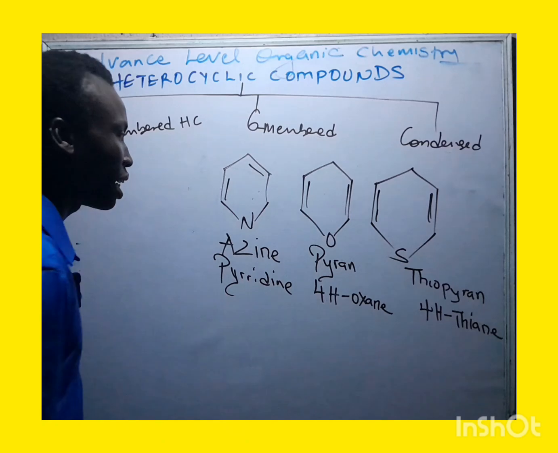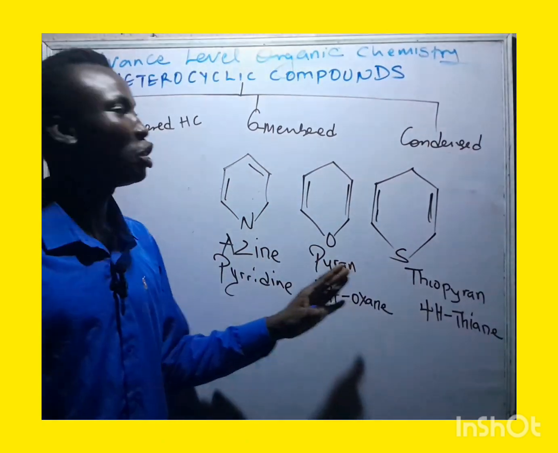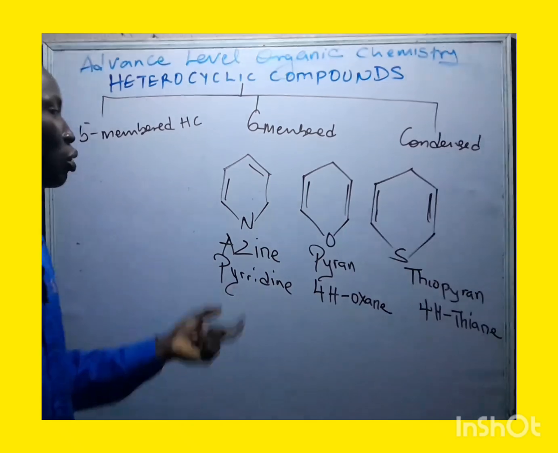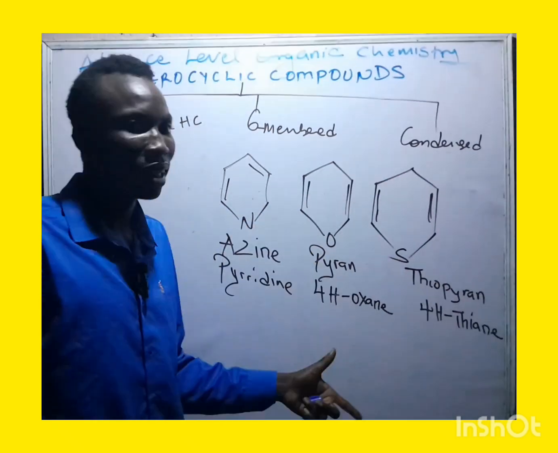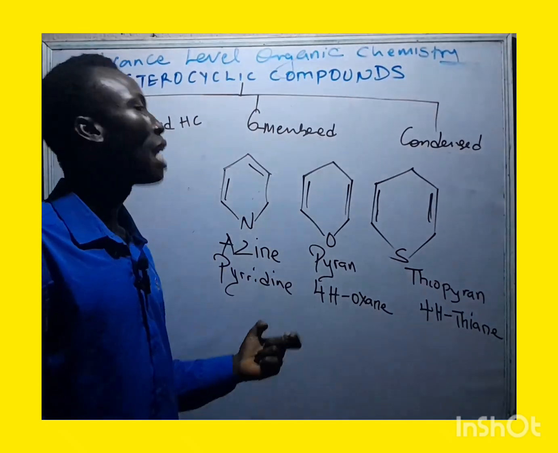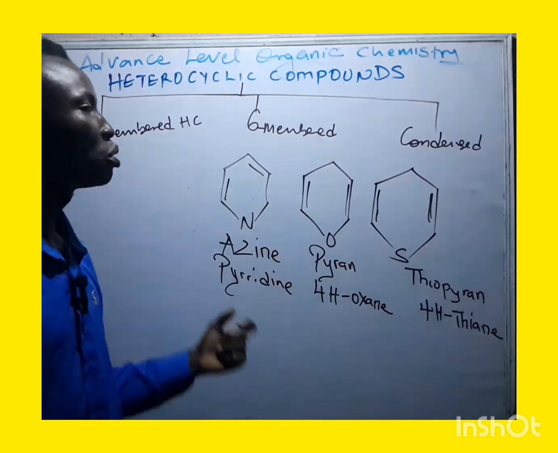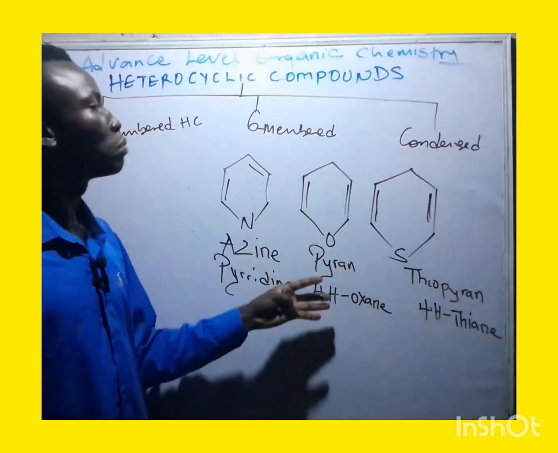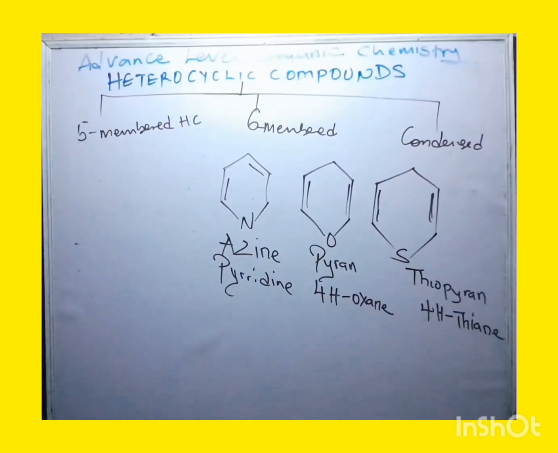Now you see that the first set of the heterocyclic compounds that I mentioned in this place are the five-membered ones with one heteroatom. Take note of that. Now we have another one called the six-membered, which also has one heteroatom. Take note of that. Now let's talk about the five-membered with two heteroatoms, or more than two. Then six-membered with two heteroatoms as well.